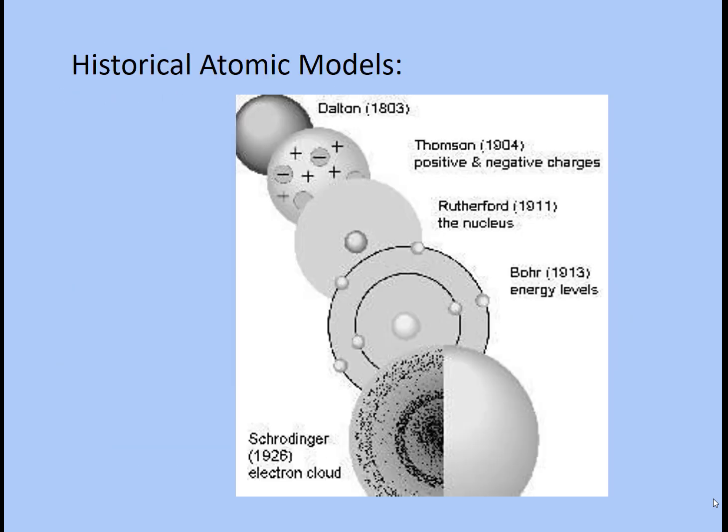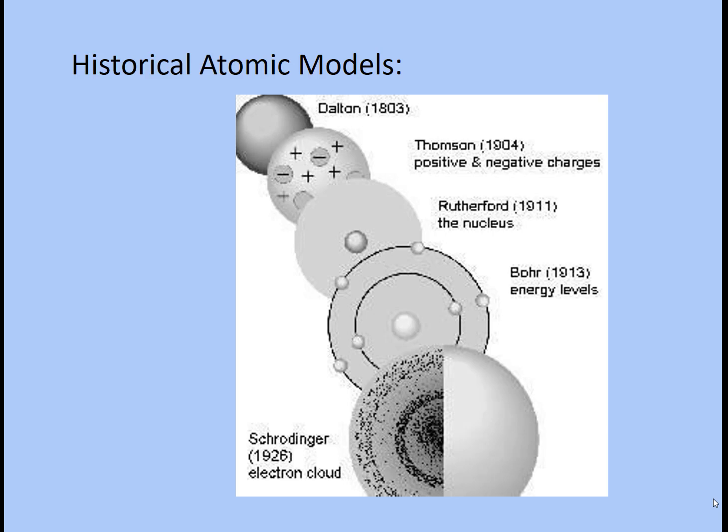So here's a picture of some historical models. John Dalton around 1800, just these spheres that can't be divided. Then J.J. Thomson imagined this blob with positive and negative charge and he called it the plum pudding model. If you imagine a raisin cake, that's what the English call plum pudding, but that's what he imagined.